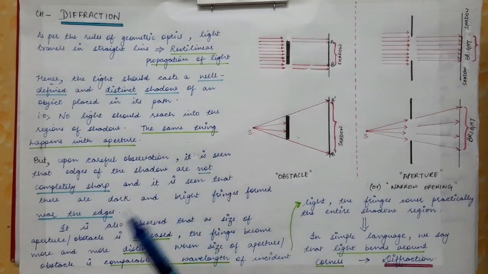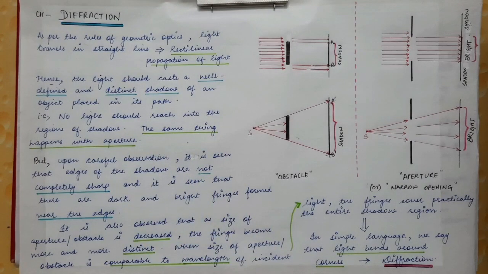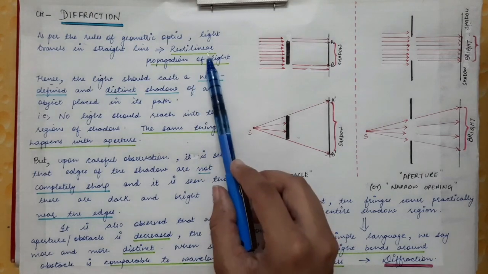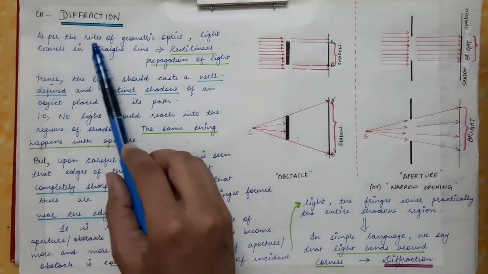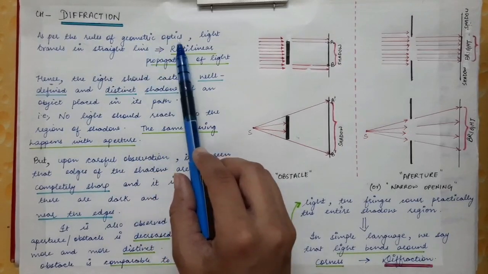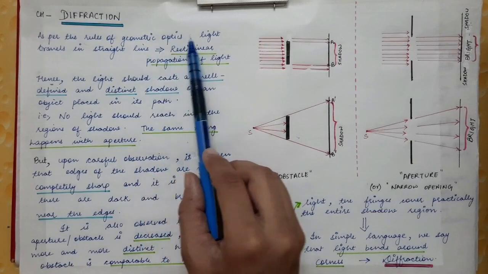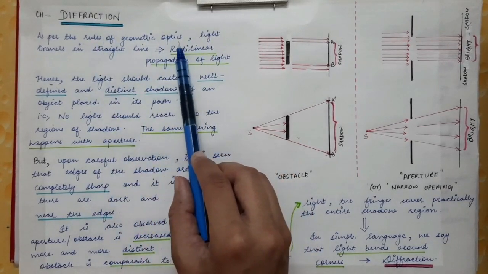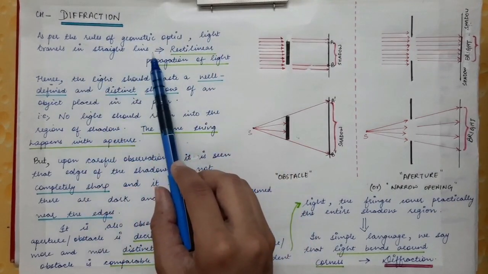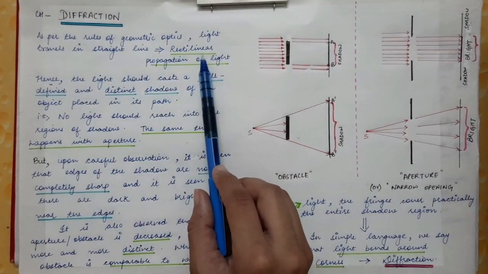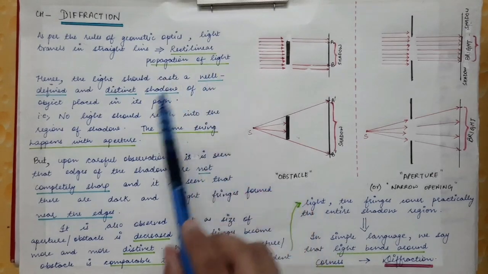First of all, we will see what we had already studied in +1 +2 class. We consider the rectilinear propagation of light. There we had studied that light always travels in a straight line, and that property of the light is the rectilinear propagation of light. So as per the rules of geometrical optics that we study in +1 +2 class, light travels in a straight line, and this property of the light is called rectilinear propagation of light.